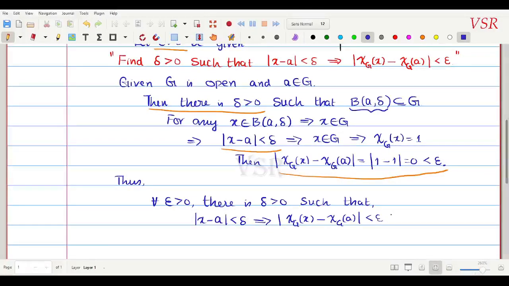So this implies that chi G is continuous at the point a.